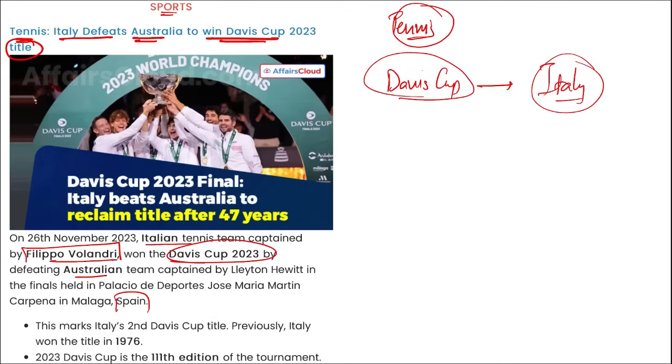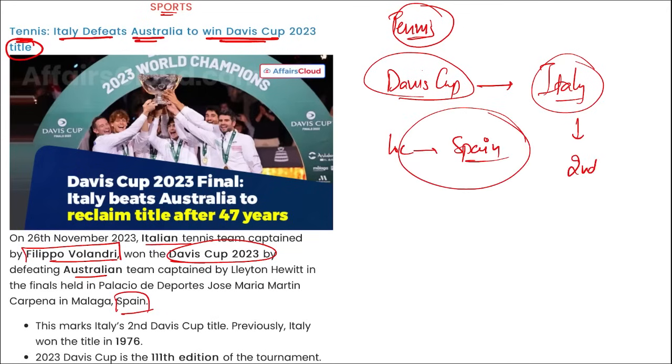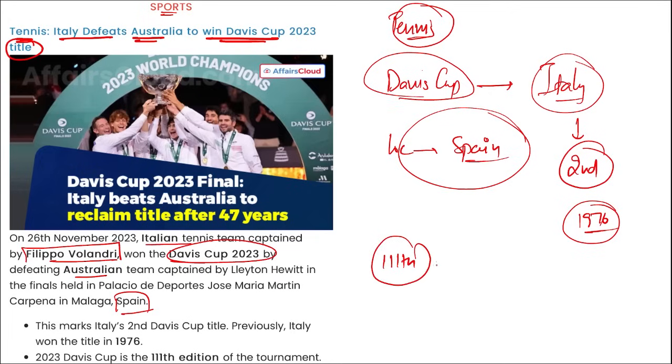And where was the finals held? Location of the finals was Spain. And remember, this is Italy's second Davis Cup. Previously, Italy won the Davis Cup in 1976. And this year, this Davis Cup was the 111th edition of the Davis Cup that was held. Right? Next.